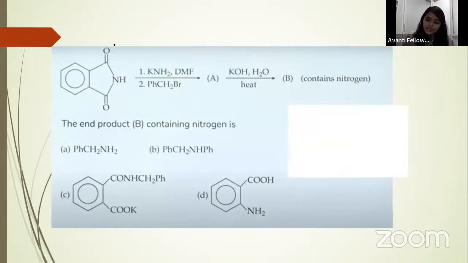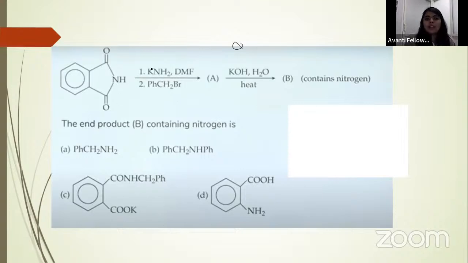Again, a question. So try it here only, and let me know the answer in the chat box. So look here, your amide is there.